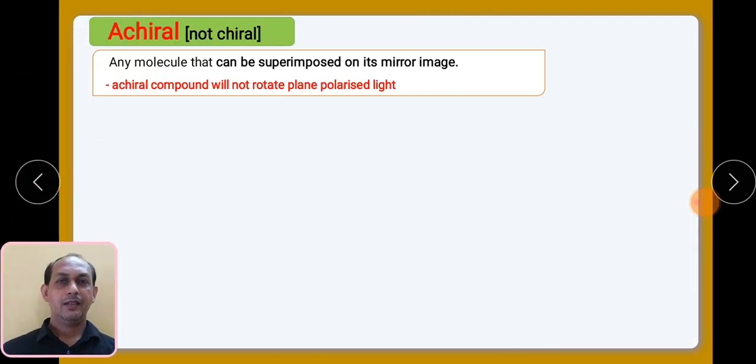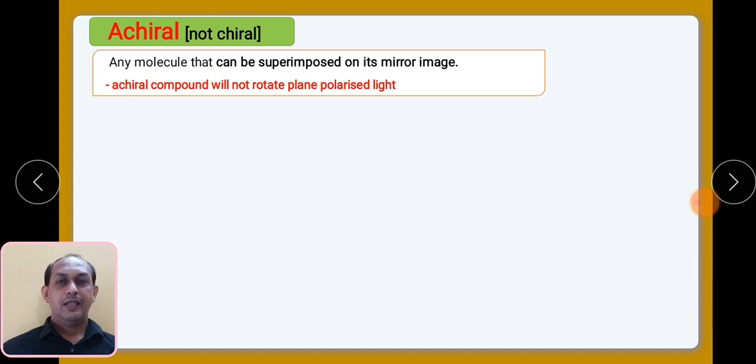Then we will see what is achiral, means which is not chiral. A molecule is said to be achiral when it can be superimposed on its mirror image. So this particular thing is called achiral because it is superimposed on one another.